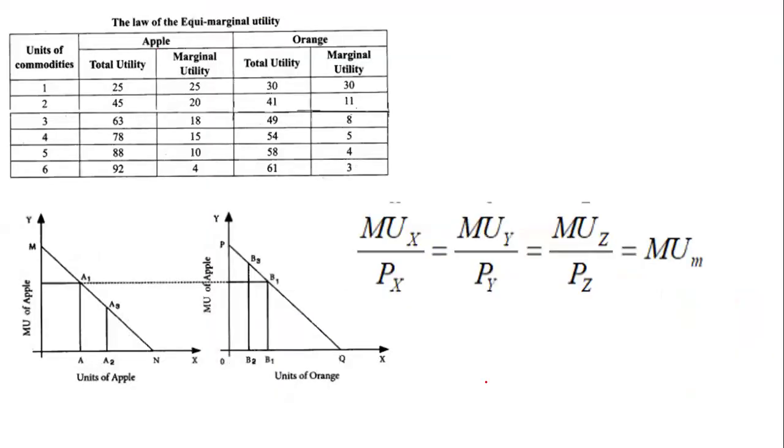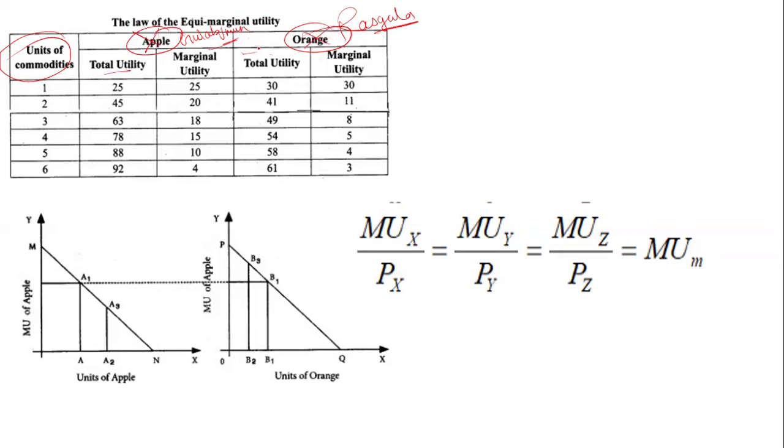So let's understand it more deeply through the table, the diagram, and the formula. Here there are commodities, apple and orange. Actually, no, there is no apple; we take rasgulla and gulab jamun. I like gulab jamun and I don't like rasgulla as much. So here is gulab jamun, and here is rasgulla. What is happening?